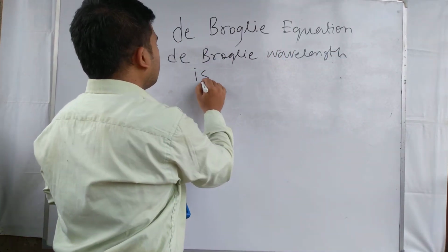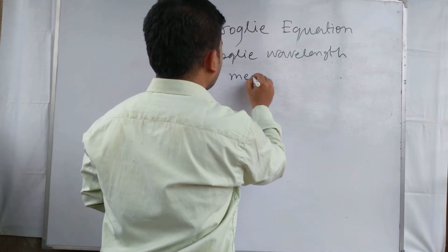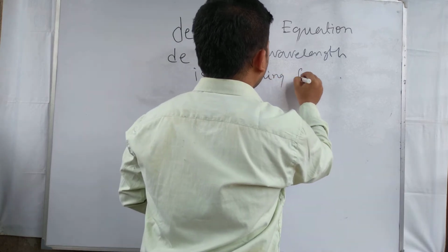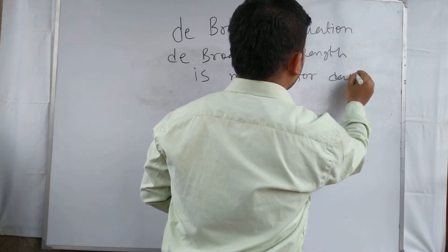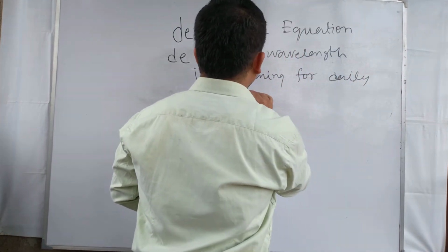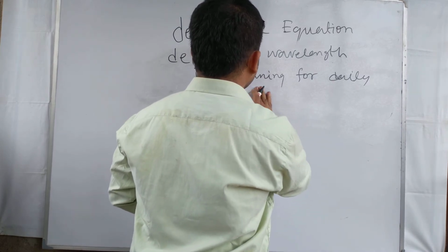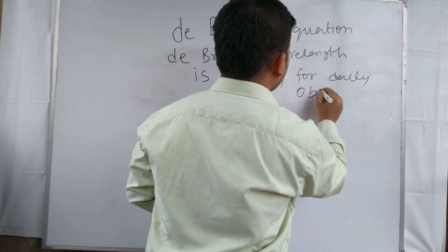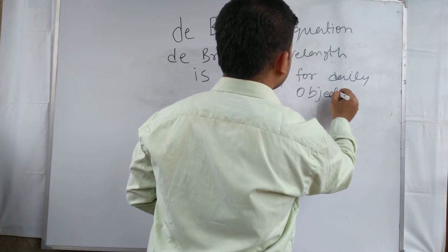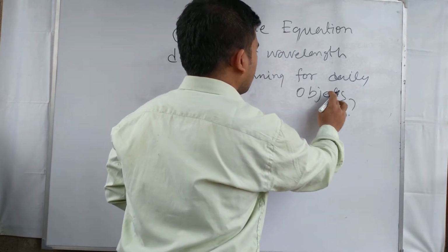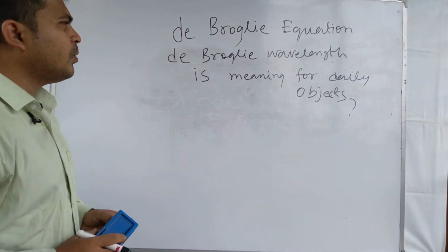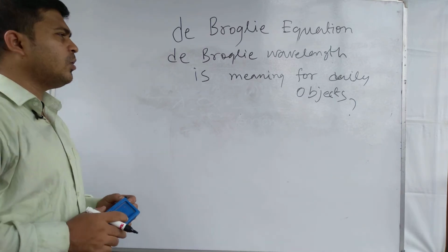De Broglie wavelength is meaningful for daily life or daily objects. That is the question. The de Broglie wavelength is meaningful for daily objects?